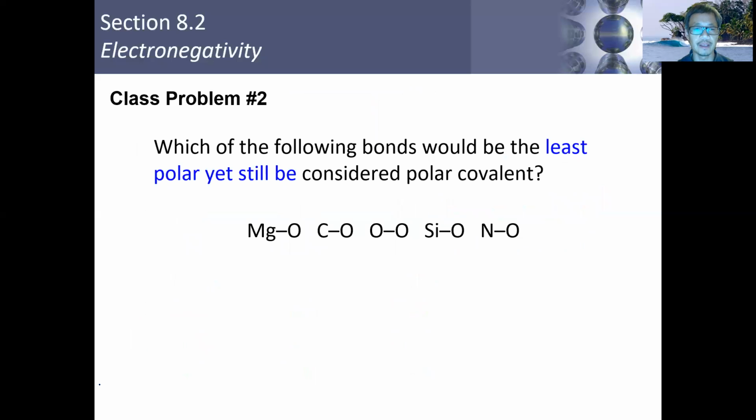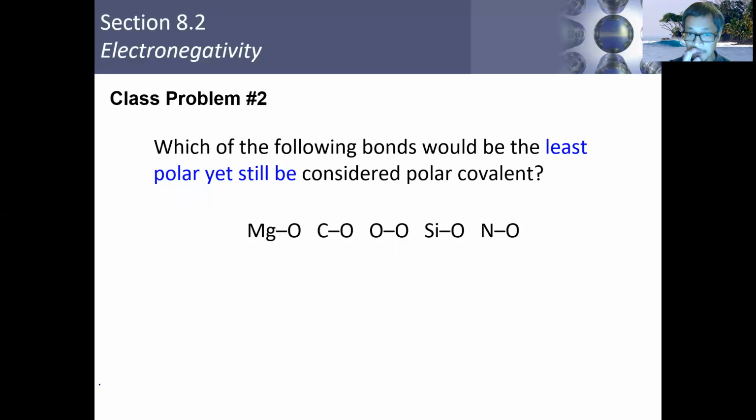Let's take a look at number 2 here. And in this case, what I'd like you to do, and make sure you read this question carefully, is that it's asking you about the polarity. They want you to find which one of these bonds here is the least polar. Okay, it's the least polar, yet it still is a polar covalent bond. So read the question carefully, take about a couple minutes to answer the question, write it down on your paper, and then we'll come back in about a minute or so, and we will answer the question. Okay, so take about a minute or so, answer the question, and then hit play.